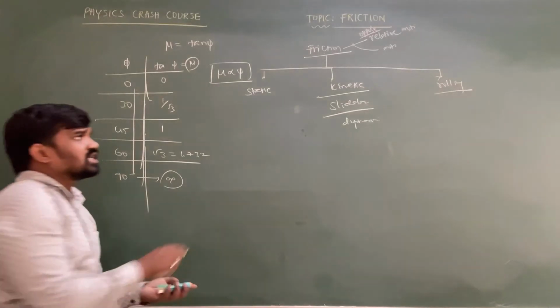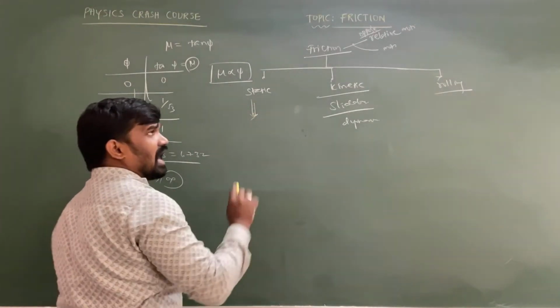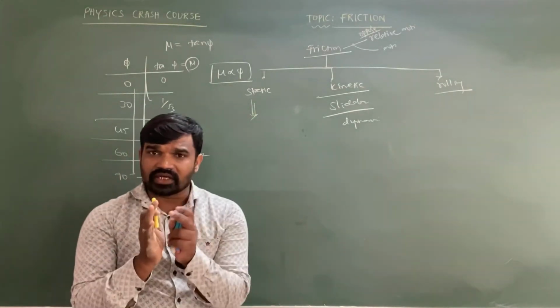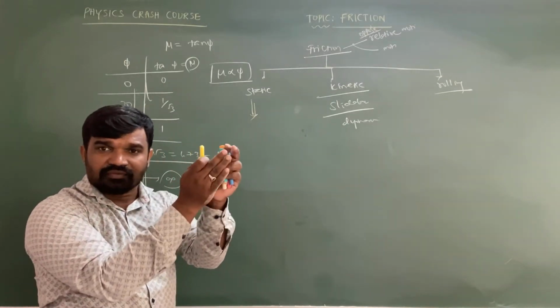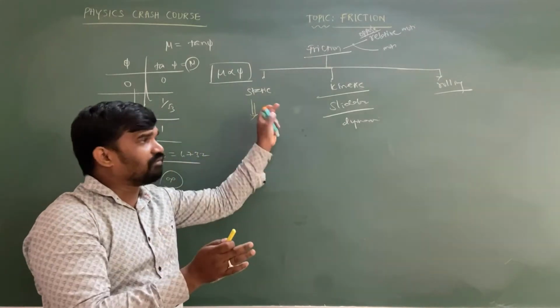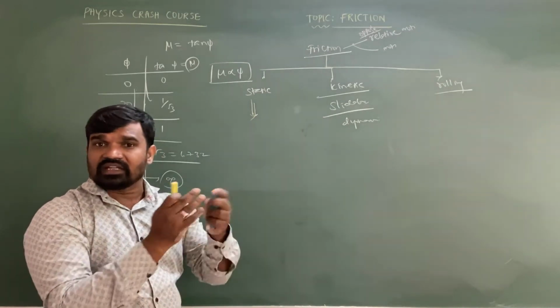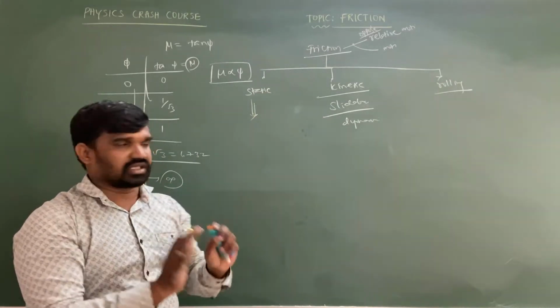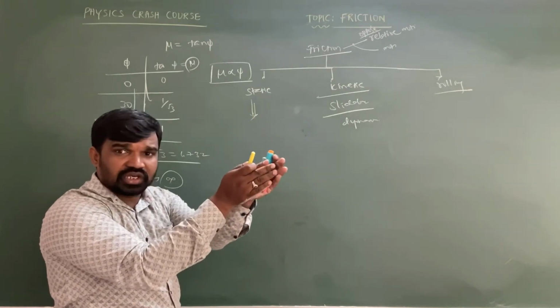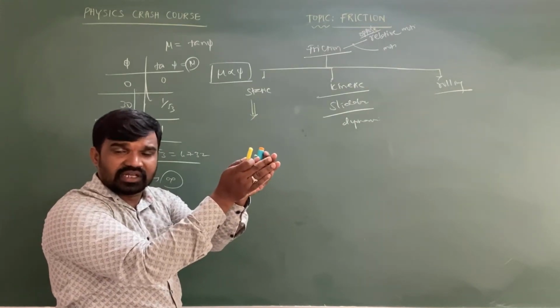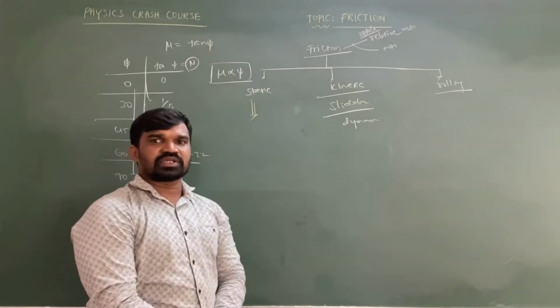So dear intelligence, static friction: I am saying friction is the contact force which comes into play when two surfaces are in contact. If two surfaces are in contact, then only friction comes into play; otherwise friction will not exist. The two surfaces which are in contact might be in motion relative to each other, or might be at rest relative to each other. Now I am standing on the floor.